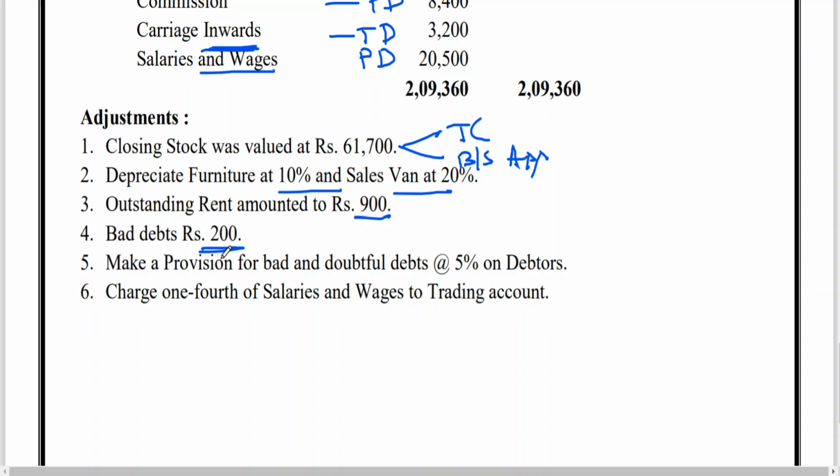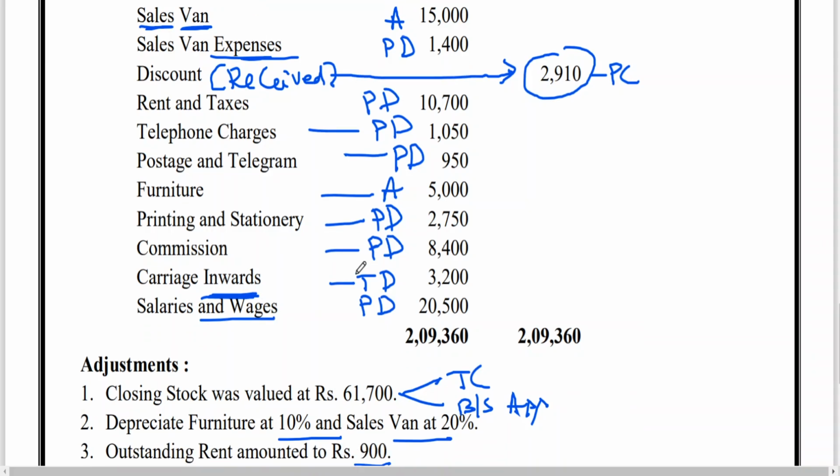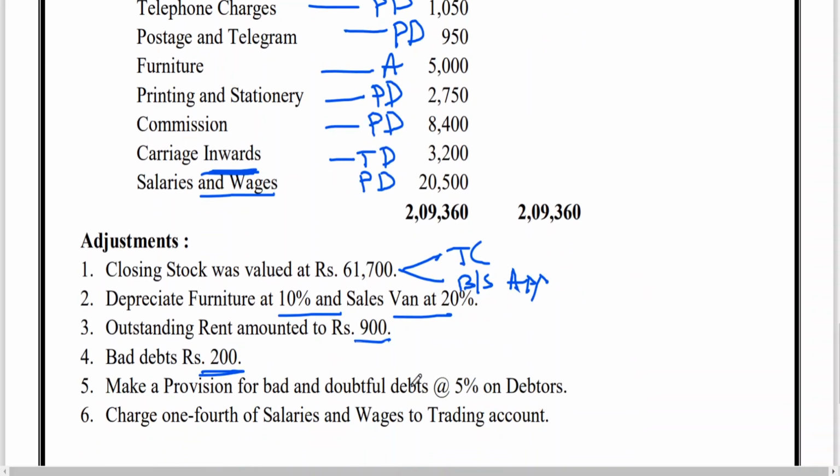After preparing the trial balance, you came to know that there is a bad debt. Bad debt is a loss, so this bad debt loss is to be debited to P&L account. But we already have some bad debts, no? So this additional bad debt is to be added to the existing bad debts of 3000. To calculate provision: provision is nothing but anticipation of the doubt you have on certain debtors, so the doubt is calculated only on debtors which you expect to receive.